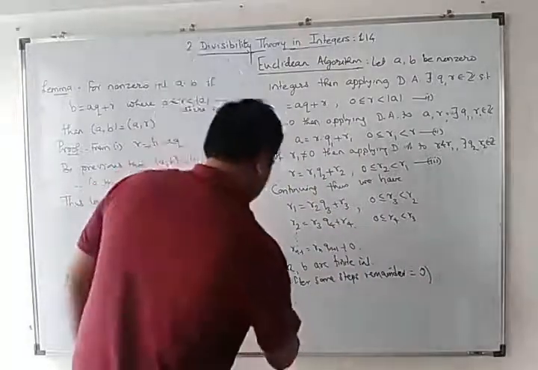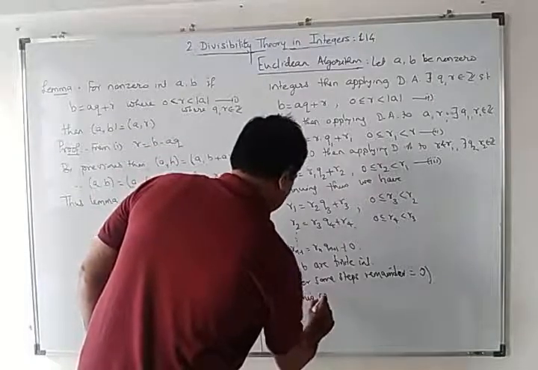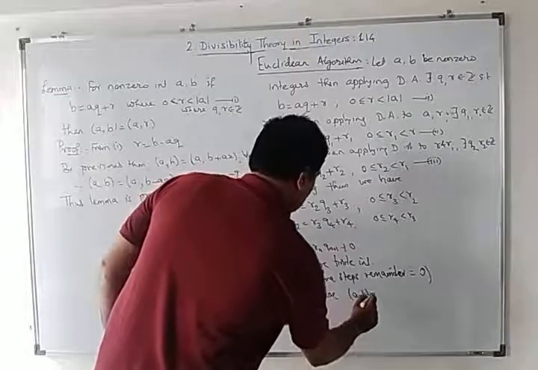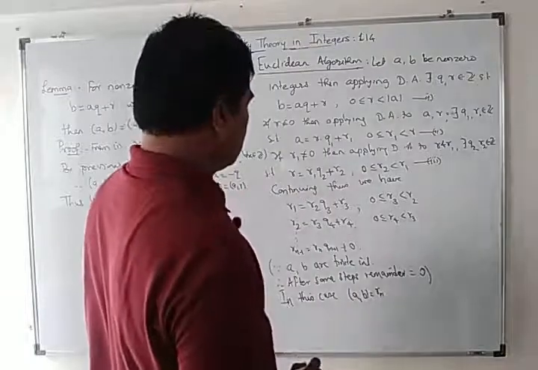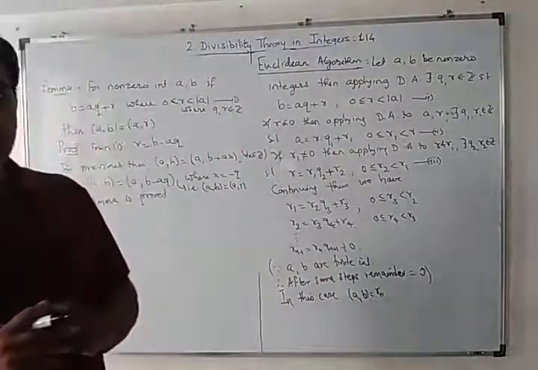In this case, GCD of AB is equal to Rn. So this is nothing but Euclid's algorithm.